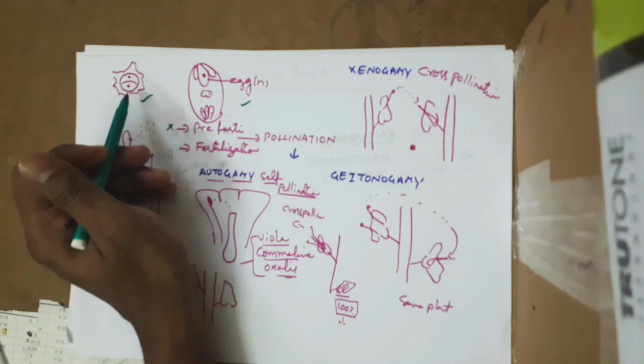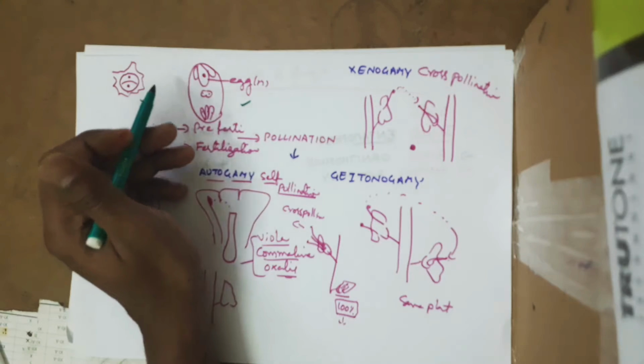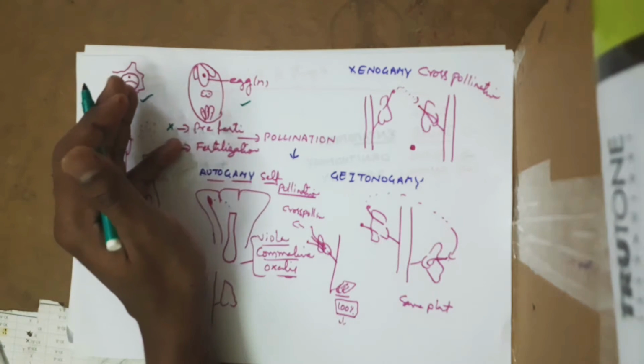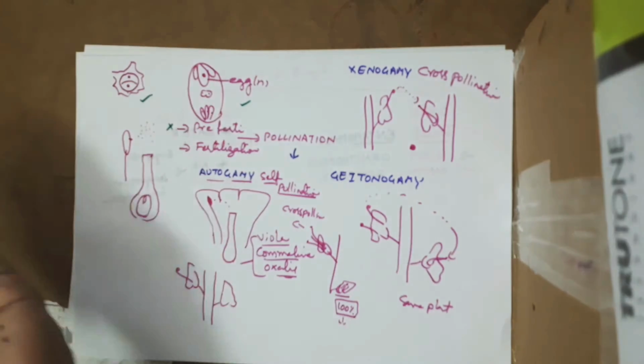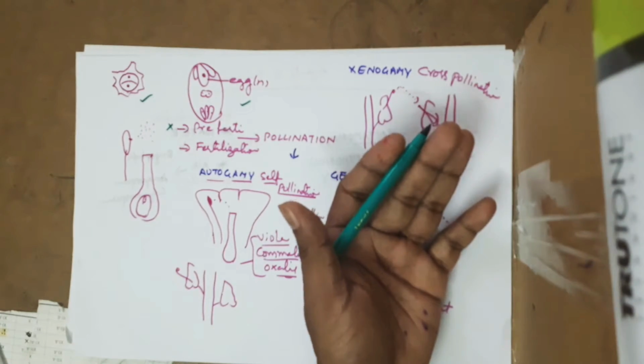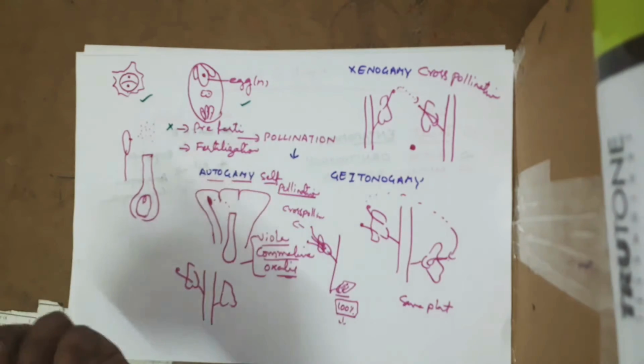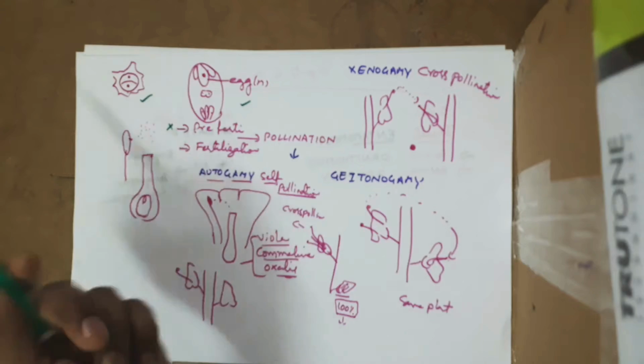But there is a certain disadvantage where sometimes unisexual plants, unisexual flowers, where a male flower is born on one plant and a female flower is born on a different plant, require some sort of a delivery system. That means those male gametes must be passed from male flower to female flower.